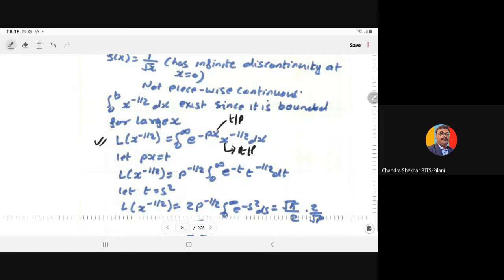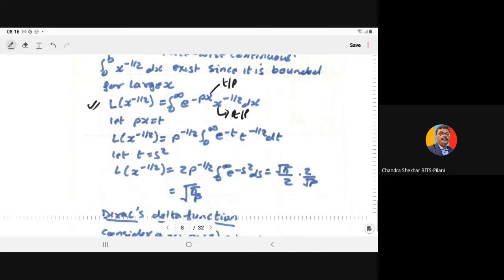So the Laplace of x to the power minus half will become p to the power minus half integral 0 to infinity e to the power minus t and t to the power minus half dt. Now substitute t equal to s square, so this will become 2 into p to the power minus half integral 0 to infinity e to the power minus s square ds.